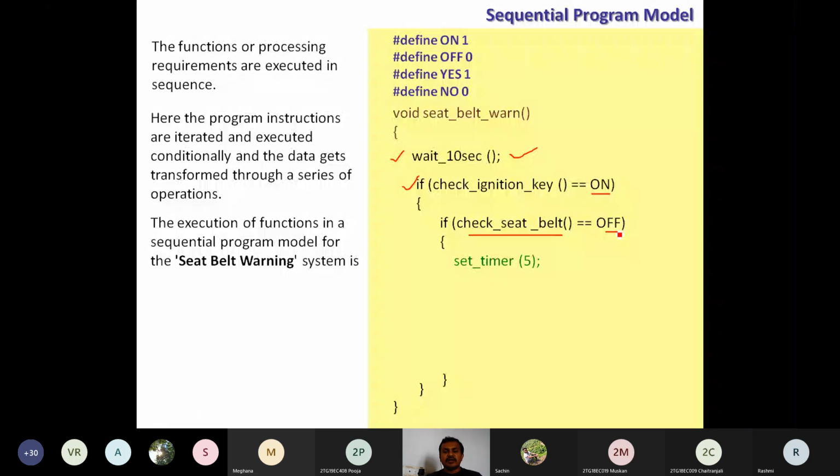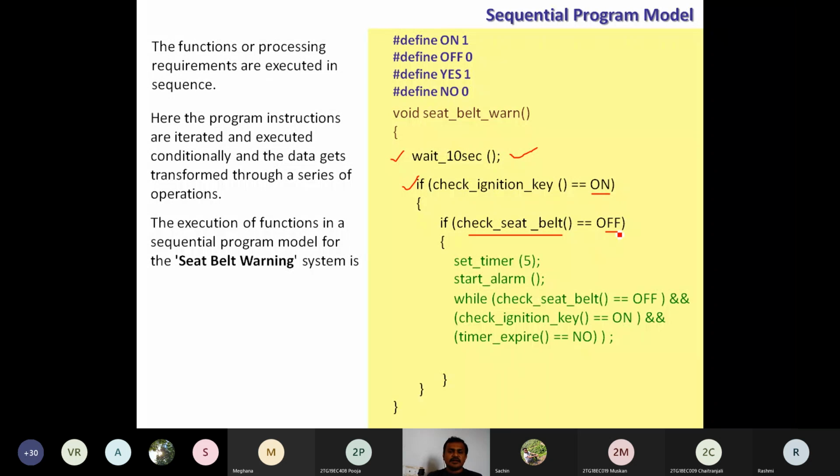We need to call a function which is going to set the timer for 5 seconds. After completion of that 5 seconds, or rather, set the timer first, then start the alarm. That means moving the timer event, compared to the FSM model, from the idle to the ready state. So set the timer for 5 seconds, load the count, then start the alarm. While the alarm is on, it is going to be on for up to 5 seconds.